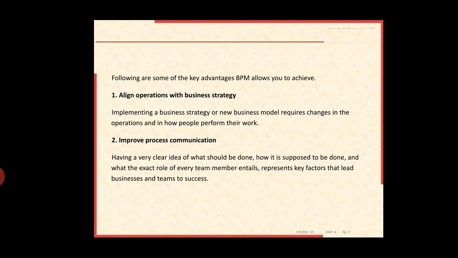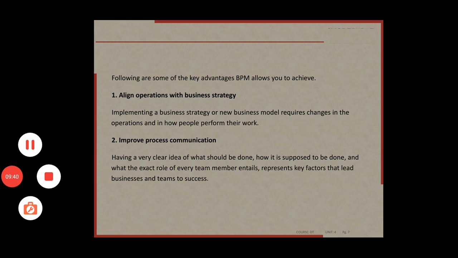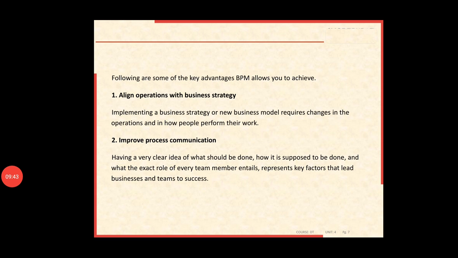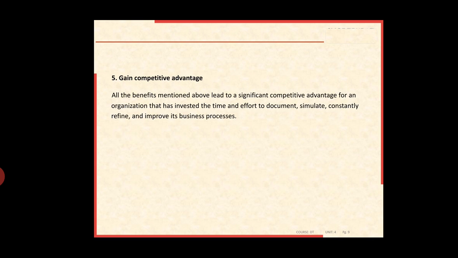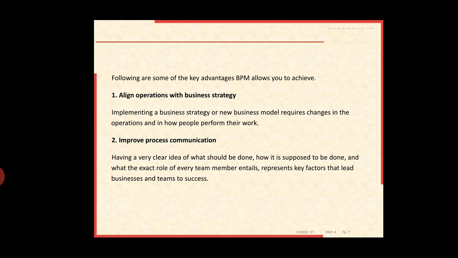The first is aligning operations with business strategy, the second is improving process communication, the third is increasing control and consistency, the fourth is improving operational efficiencies, and the fifth is gaining competitive advantage. In a further video, we will discuss these advantages of business process modeling clearly.